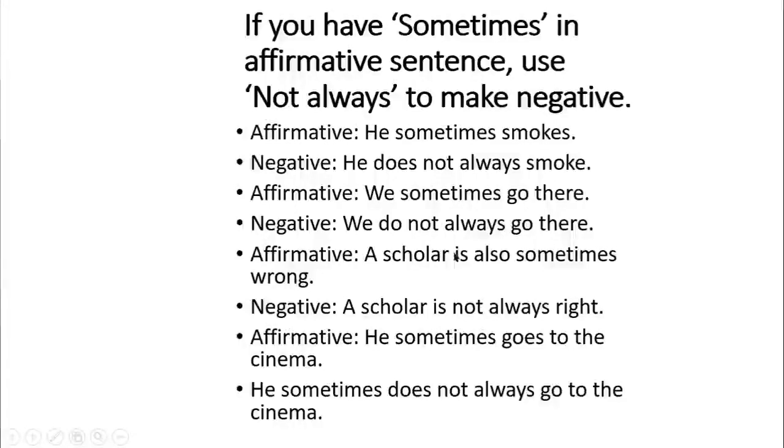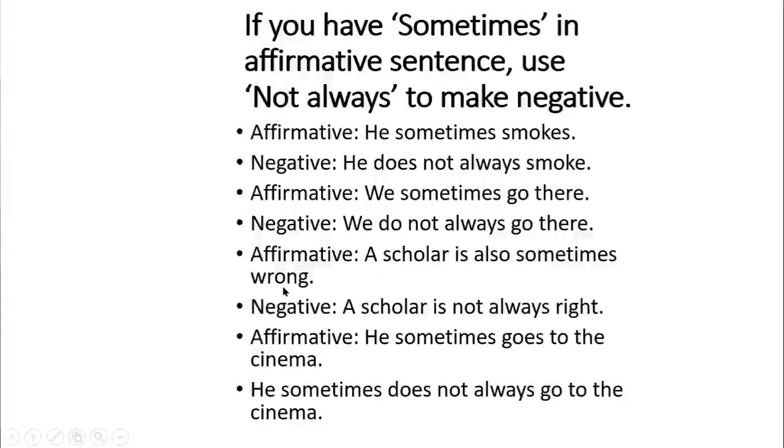Here we have another example. A scholar is also sometimes wrong.